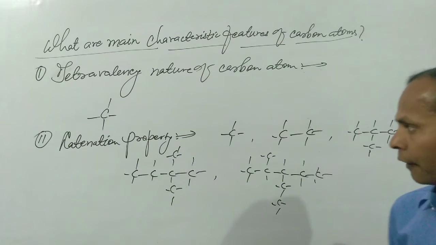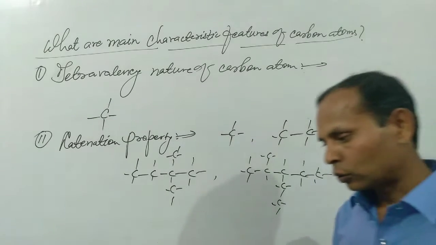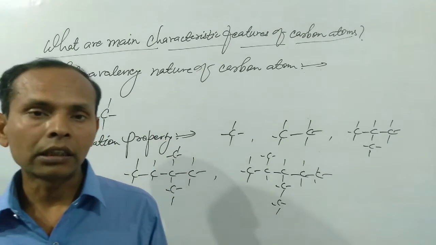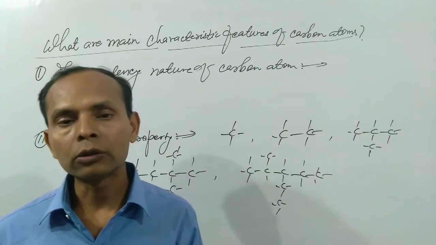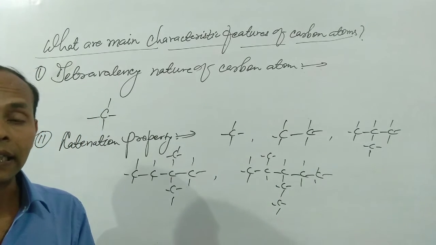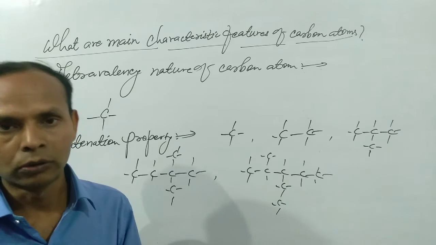So we can say that a carbon atom has a greater tendency to join with another carbon atom, and that other carbon atom also has a greater tendency to join with a second carbon atom, and that second carbon atom has a greater tendency to join with a third carbon atom, and so on.